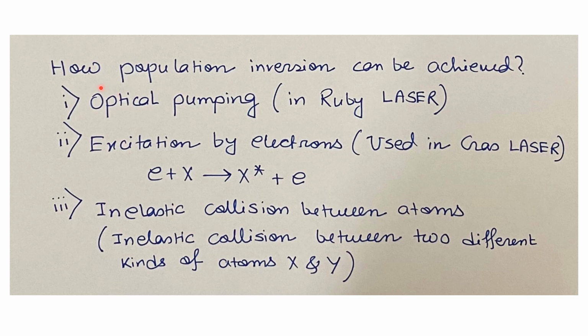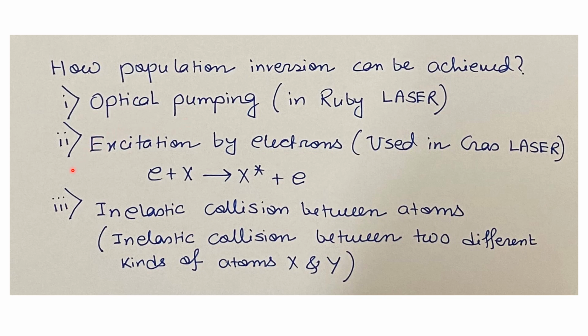Now we will briefly discuss how population inversion can be achieved. So there are several methods to achieve the population inversion. We will discuss a few of them. First one is optical pumping. This process is usually used in the ruby laser. This is nothing but the excitation of atoms. So if we externally excite the atoms, more and more atoms will be in the excited state rather than the ground state.